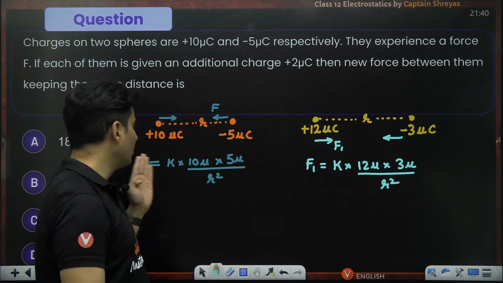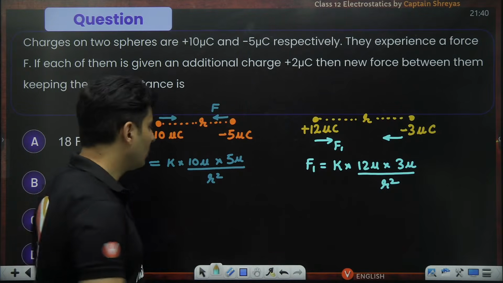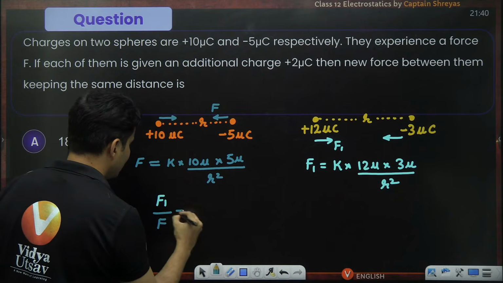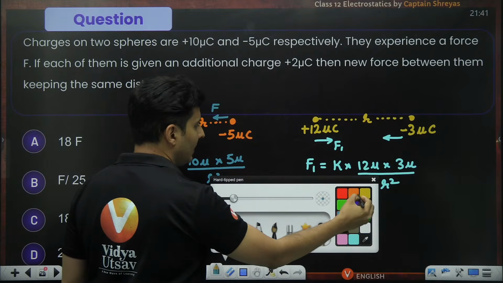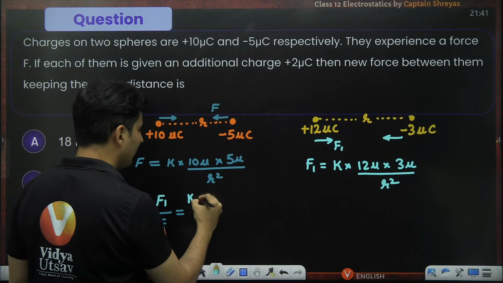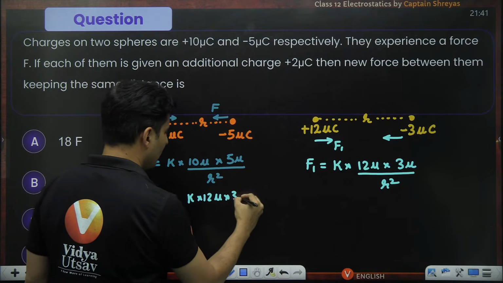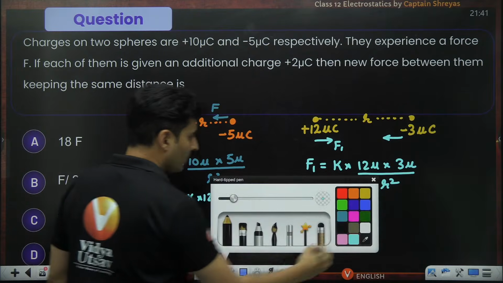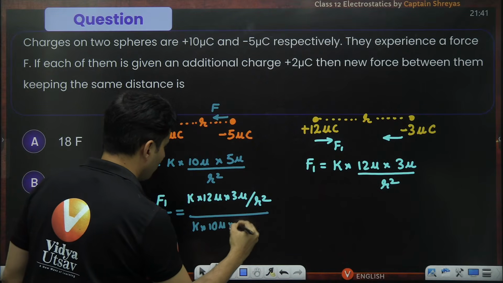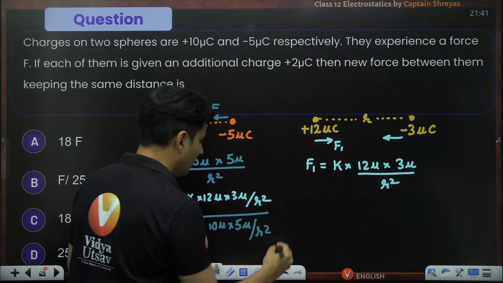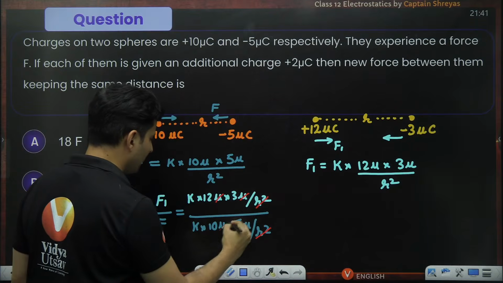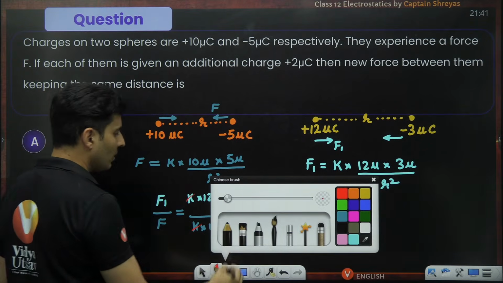I feel the best thing to do will be to divide both of them. Just take F1 on the top and F below and see what exactly you get. The moment you divide both of them, a lot of things are going to get cancelled, guys. See, you have K into 12 micro into 3 micro, whole thing divided by R square, and the same thing over here: K multiplied by 10 micro multiplied by 5 micro divided by R square. A lot of things will get cancelled, like this R square, micro with micro, and this K and this K.